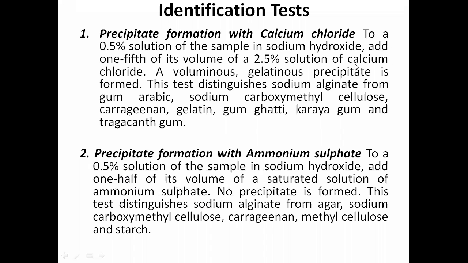Here we used calcium chloride, here we use aluminum sulfate. No precipitate is formed, that is the indication, right? Here a gelatinous precipitate is formed, there no precipitate is formed. This test again distinguishes sodium alginate from agar, sodium carboxymethyl cellulose, carrageenan, methyl cellulose and starch also.